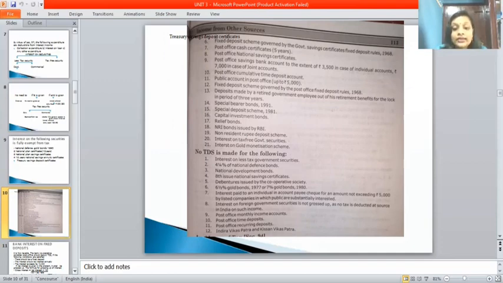Interest paid to an individual by account payee cheque for an amount not exceeding rupees 5,000. Next, interest on foreign government securities is not grossed up, and no tax is deducted at source in India. Other income: post office monthly income accounts, post office time deposit, post office recurring deposit. So these are the ones where no TDS is made.